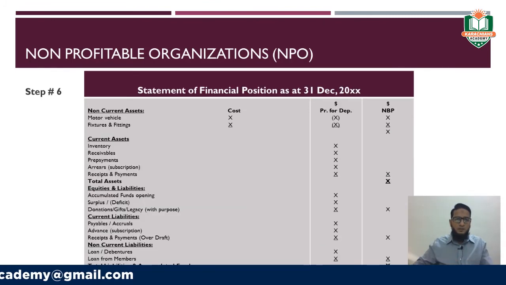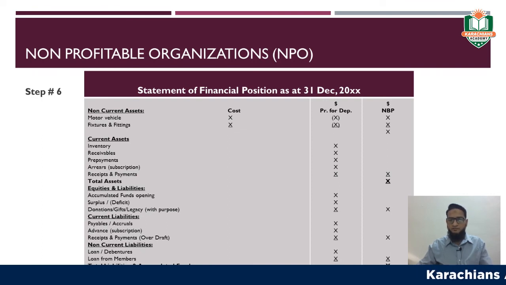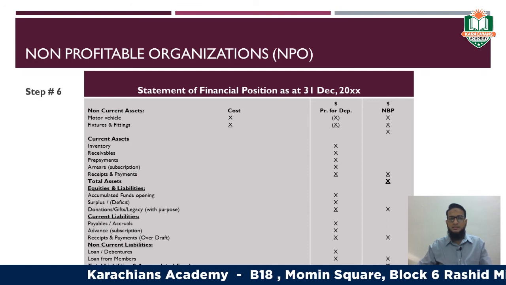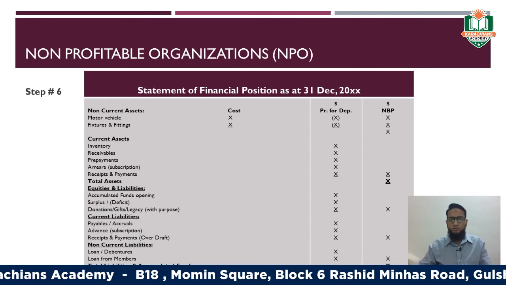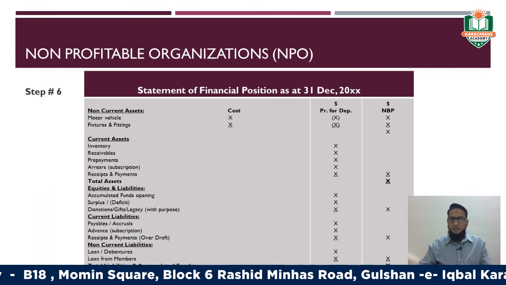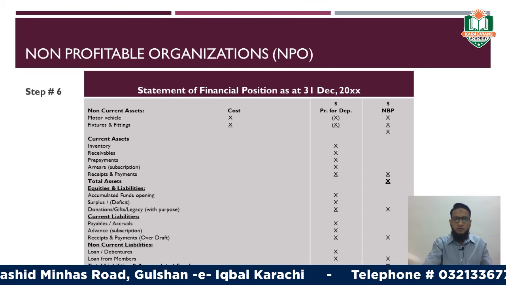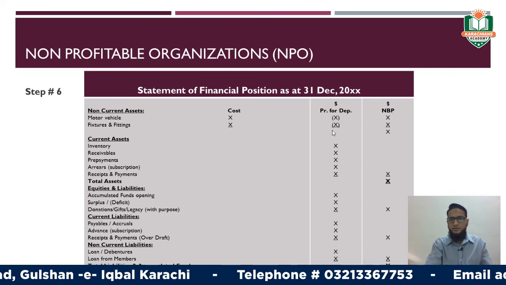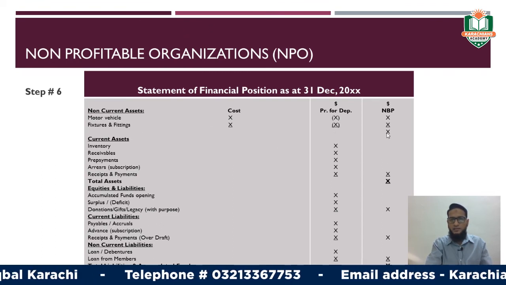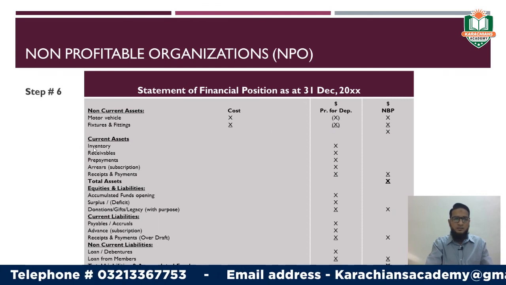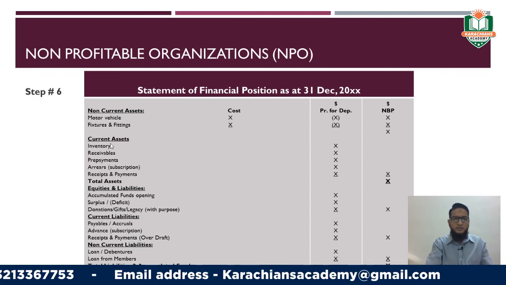has made a surplus. Now, this is the last statement, the statement of financial position as at 31st of December, whatever the date is given in your question, write it here. The format for the financial position statement is the same as you have already learned for sole trader types of businesses, right? Start from non-current assets, list all the non-current assets, and write their net book value total balance in the last column. Then it will be followed by the current assets.